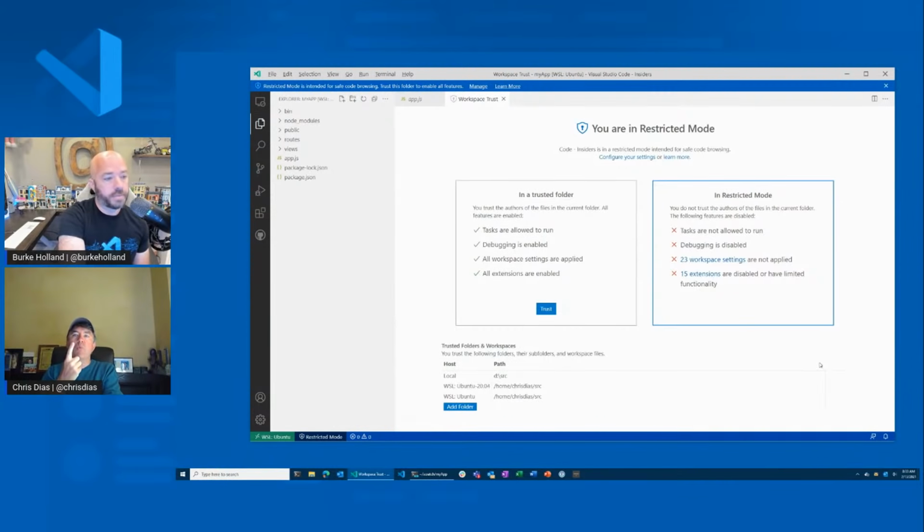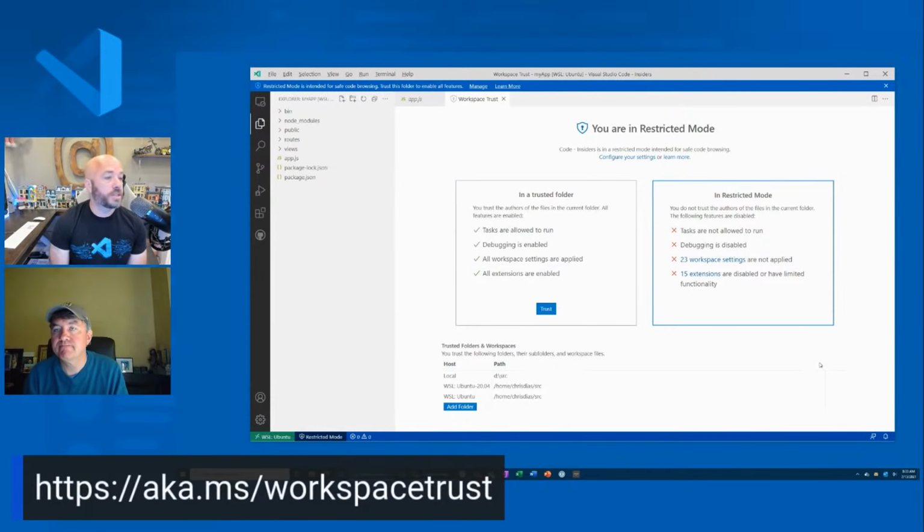Right. You make one decision, and you put everything that you don't trust in that one folder, and everything from there runs in restricted mode. You don't have to get prompted every time where you get desensitized, as you say. But the trusted folder, everything just works as expected. Well, that's Workspace Trust. We are a few minutes over time, so thank you, Chris, for joining us. Everybody, check out Chris's blog on Workspace Trust, which dives into it quite a bit and a lot of the decisions that were made there and why it is a thing. So check that out. Thank you, Chris.